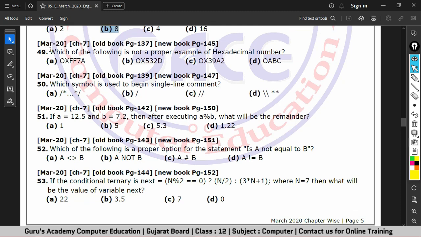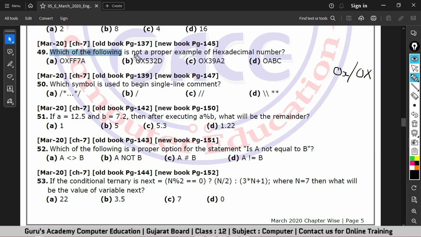Next question is, which of the following is not a proper example of a hexadecimal number? We have already discussed hexadecimal numbers, octal numbers, decimal numbers, binary numbers, right? So in order to identify a hexadecimal number, we can simply look for a prefix 0x or 0X.